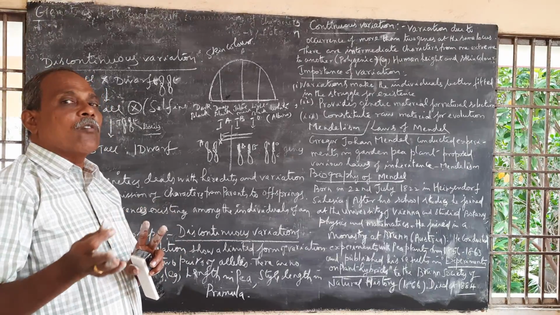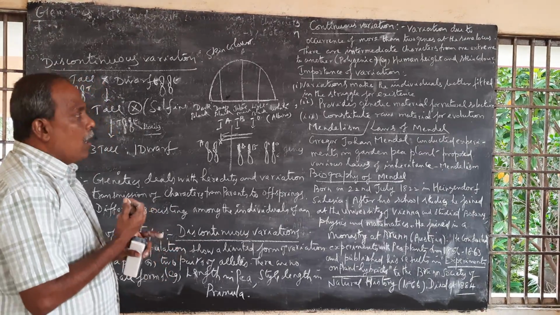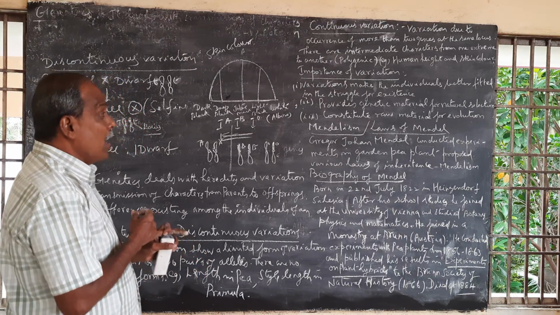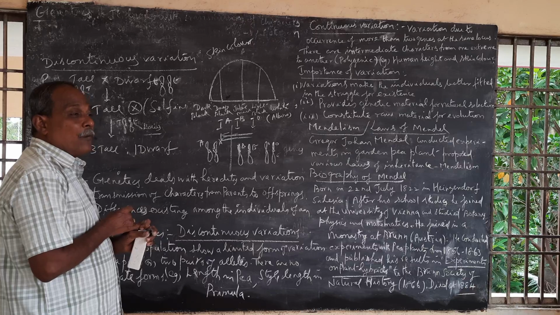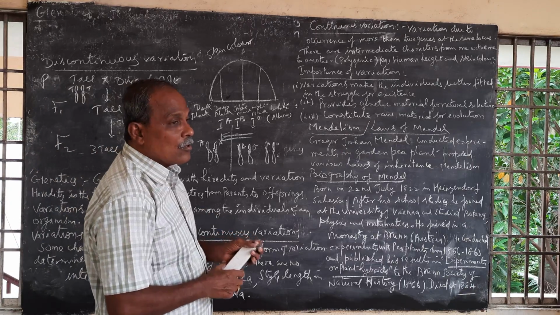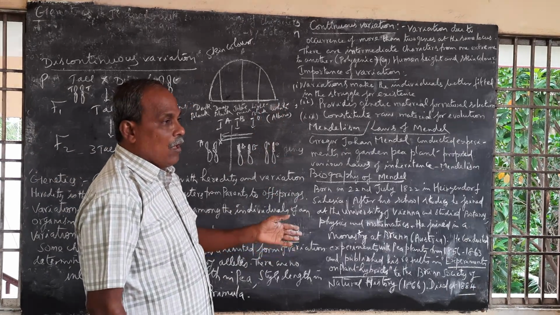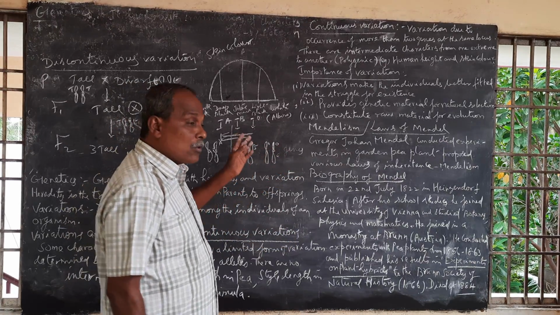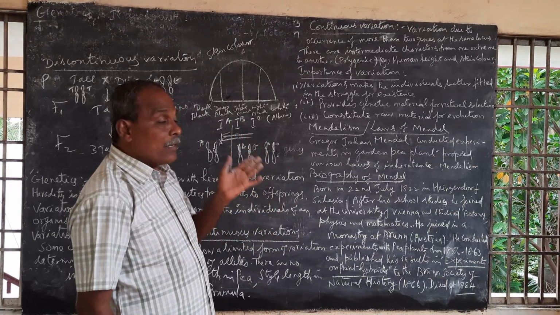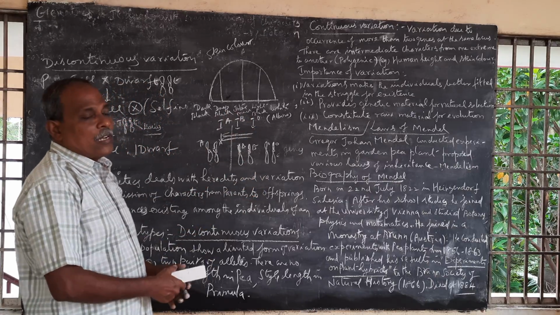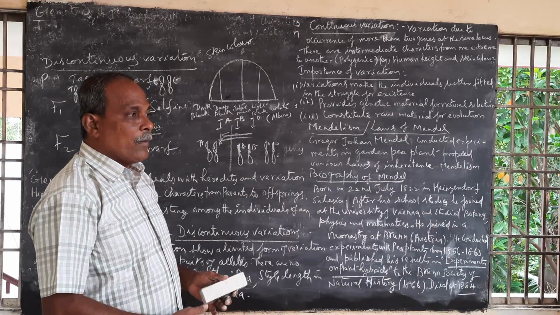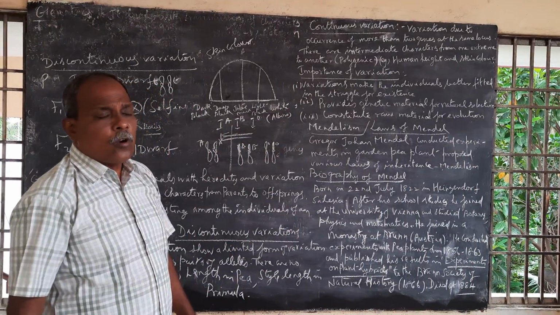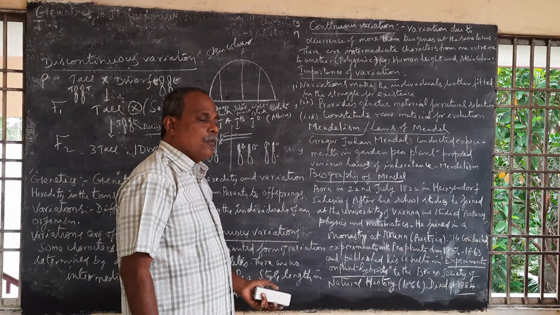It plays a significant role in the origin of new species. Variations also make individuals better fitted in the struggle for existence. Struggle for existence, you study in Darwin's theory of natural selection. Those individuals with useful variations are able to survive, and they are commonly called the fittest ones. Variations also provide genetic material for natural selection, and raw material for evolution and the origin of new species.